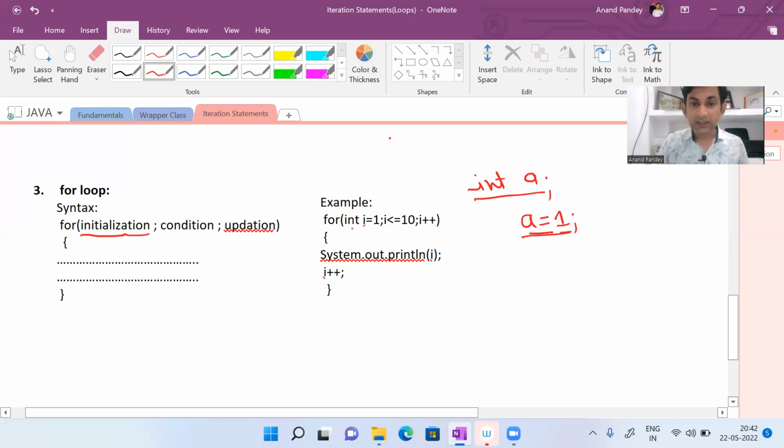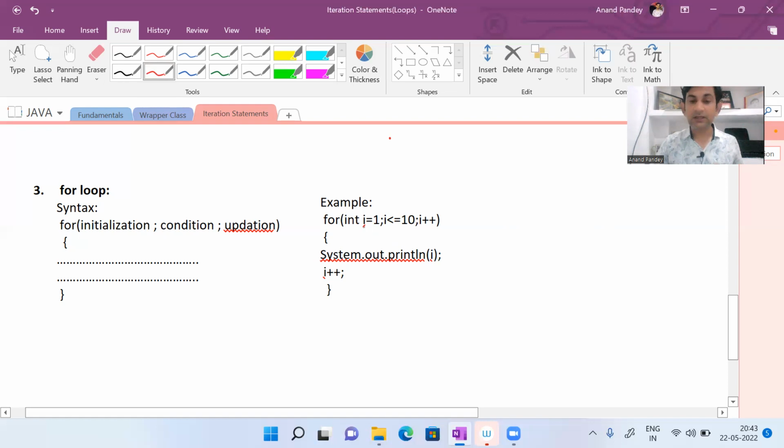So you can see here in the example I have declared as well as initialized. Means that two statements can be written together. We can declare and at the same time we can initialize also. दोनों काम एक साथ भी कर सकते हैं, अलग अलग भी कर सकते हैं. So don't be confused. Please keep in mind what is the meaning of declaration and what is the meaning of initialization. So I'm going to discuss.